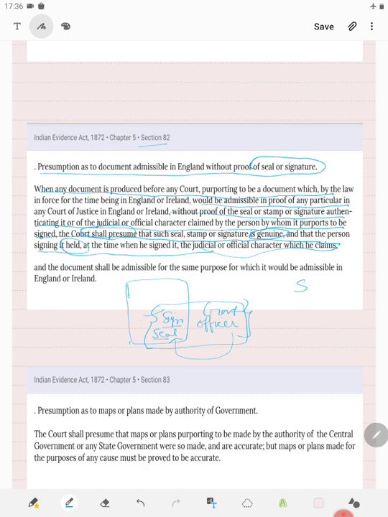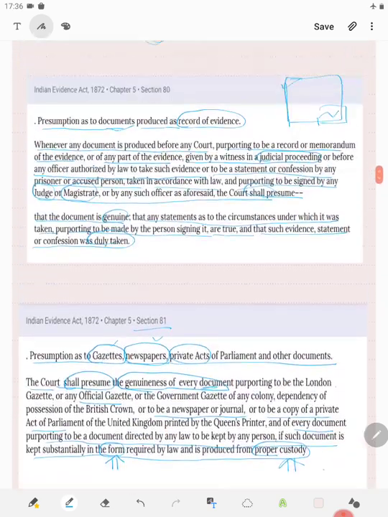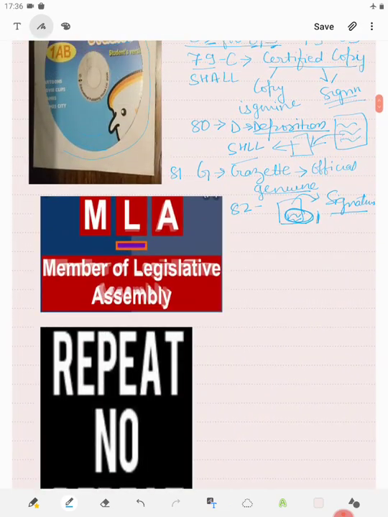Court shall presume that the sign is genuine, the seal is genuine, the government officer at that time held that post genuinely, and he had the authority to sign and put his seal. It is for the opposite party now to rebut it. So that is section 82.